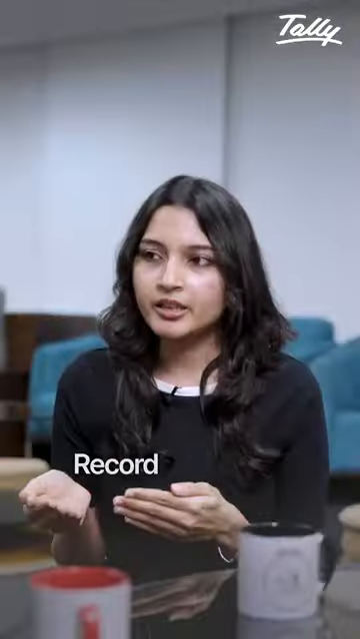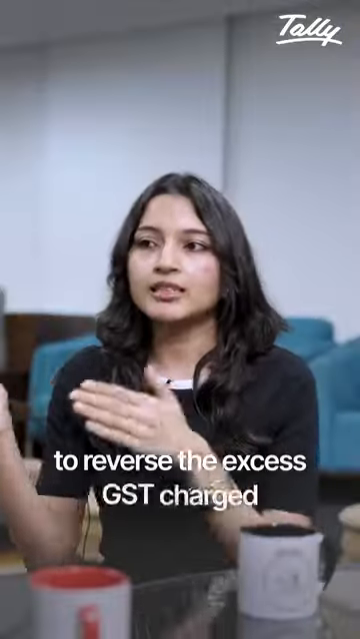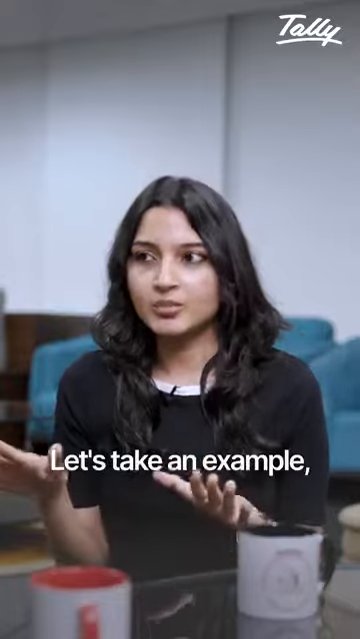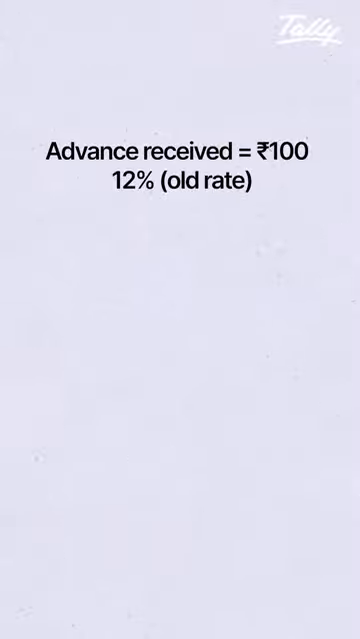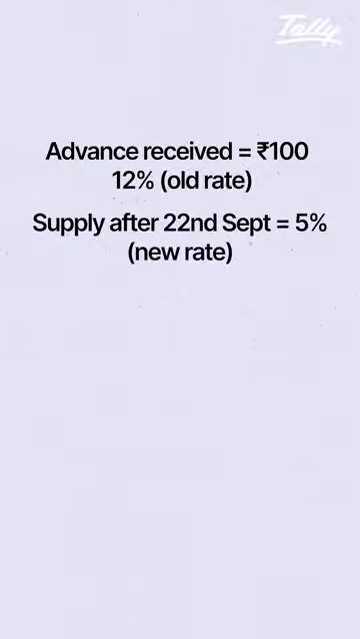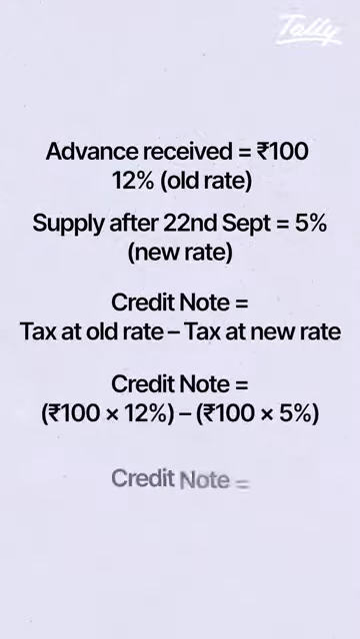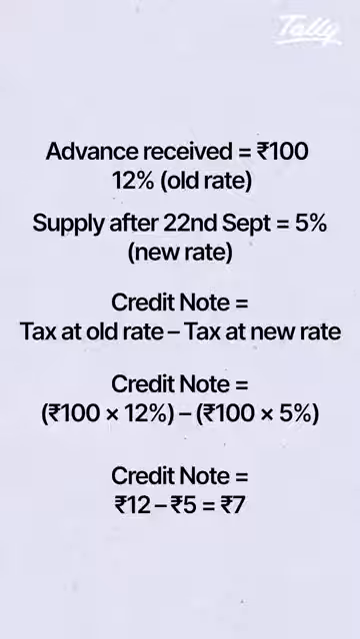In such a scenario, we need to do one simple thing. Record a credit note to reverse the excess GST charged on the advance payment. Let's take an example. If I received an advance of 100 rupees at an older rate of 12%, but the supply happens after 22nd September when the lower rate of 5% is applicable, then all I need to do is record a credit note of the difference amount, which in this case is 7 rupees.